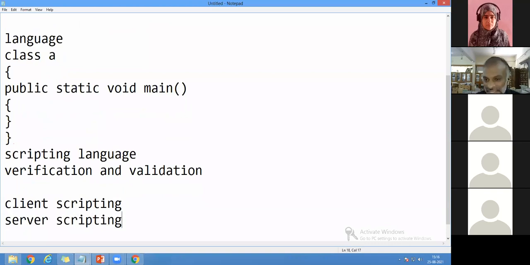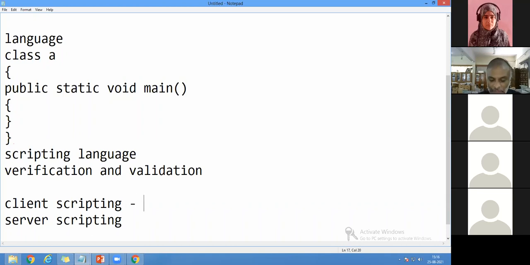This is the oldest method. So to avoid this only, we are coming to AngularJS. So what is client-side scripting language? I'm having a form. I'm going to design a form and I'm going to give a mobile number of 9 digits. Then automatically the browser itself will check whether the mobile number is 10 digits or 9 digits. If it is 10 digits, it will allow. If it is 9 digits, it will give a warning to the user to please enter 10 digits. So this is a type of validation. It is called client-side scripting.